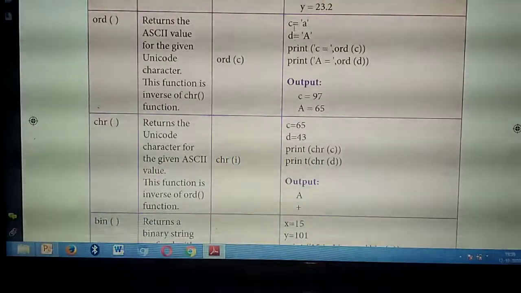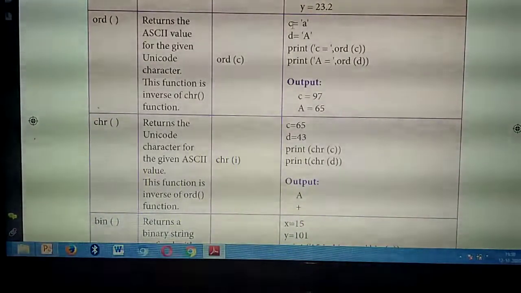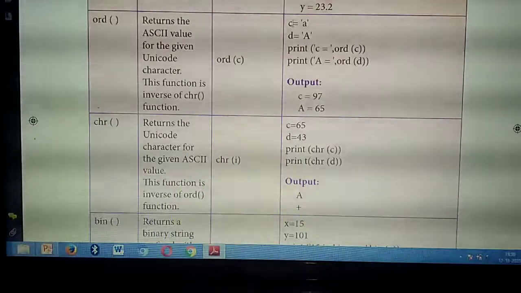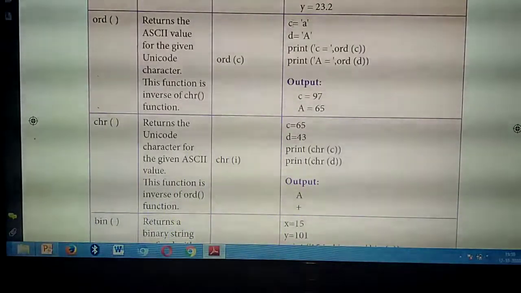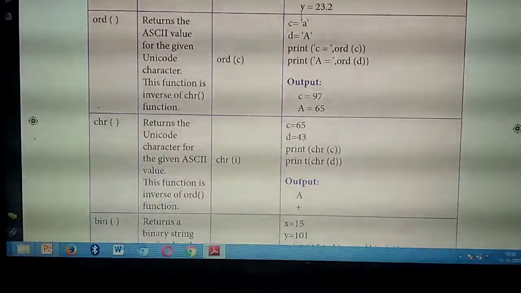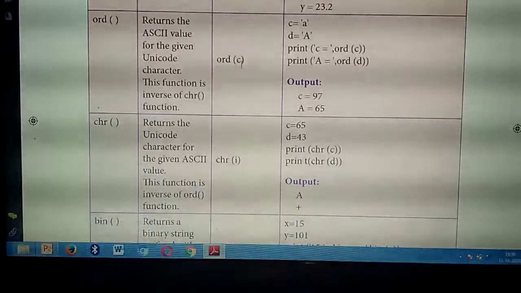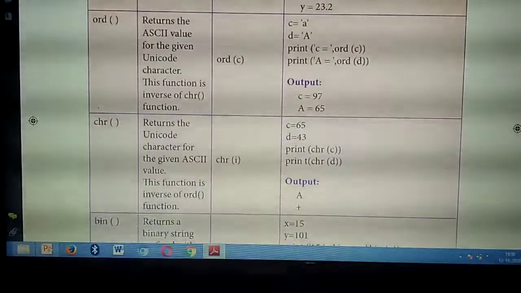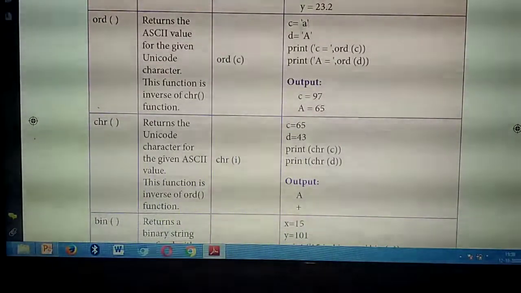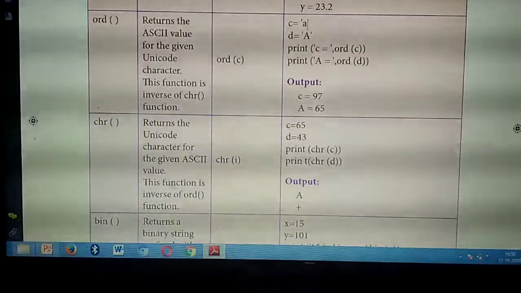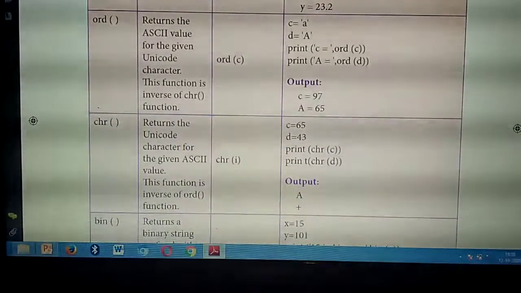So which character do you need to print? C equal to ORD of this one. Understand? So what are the variables you are assigning here? Those variables only you need to give inside the function. So you are going to print C equal to ORD of the first thing. Don't give these letters and all these values. You are assigning the value to the variables here.